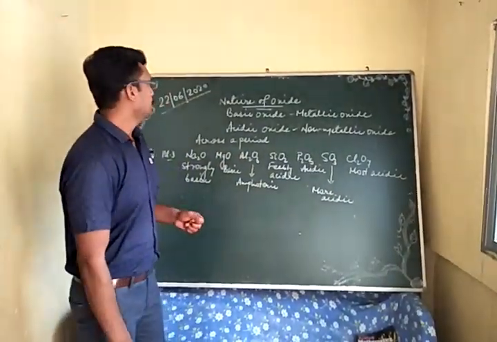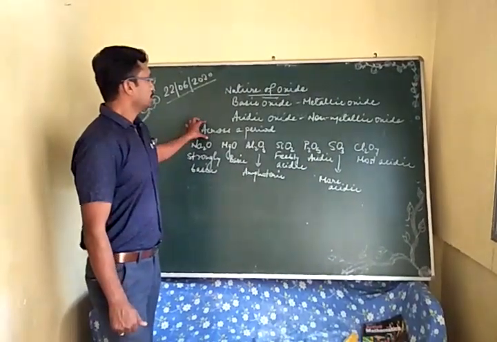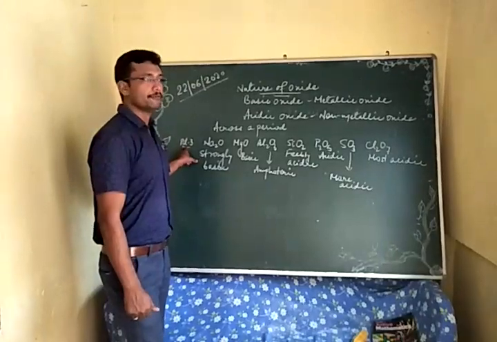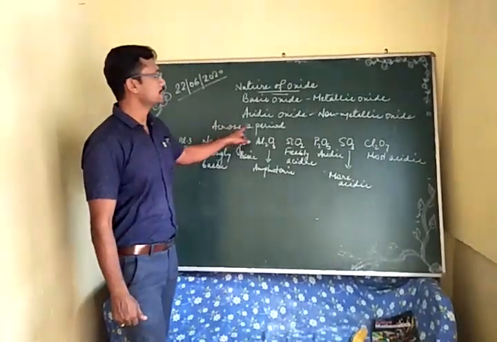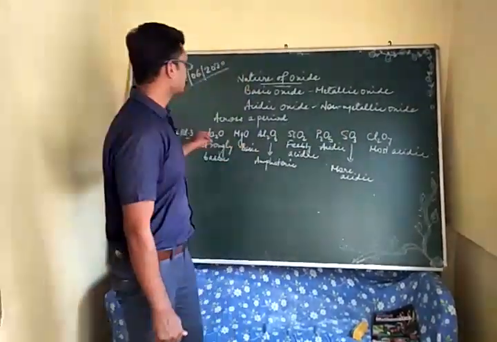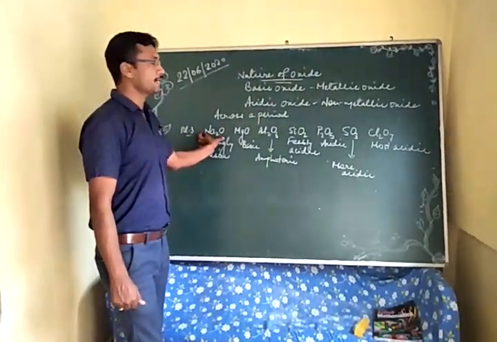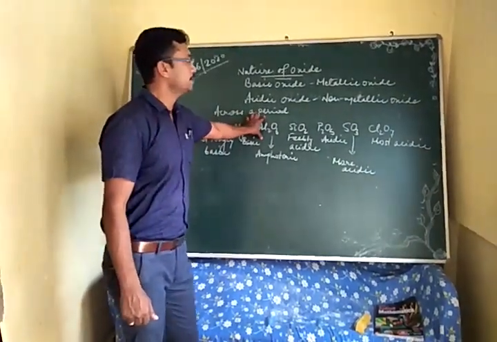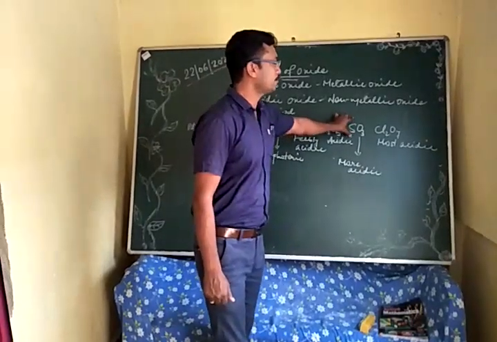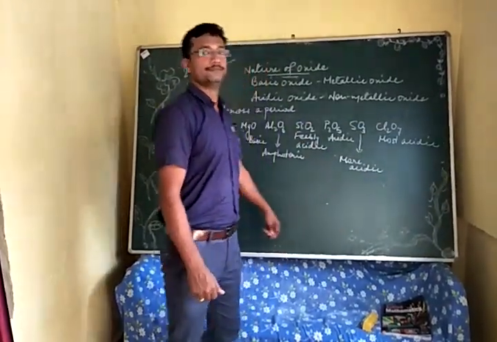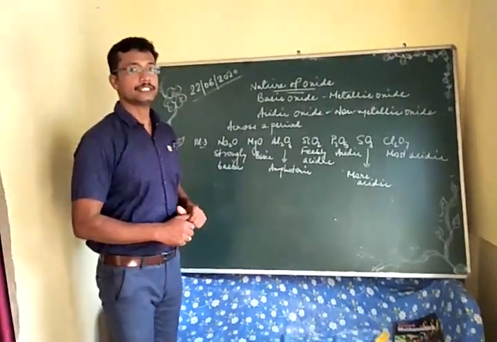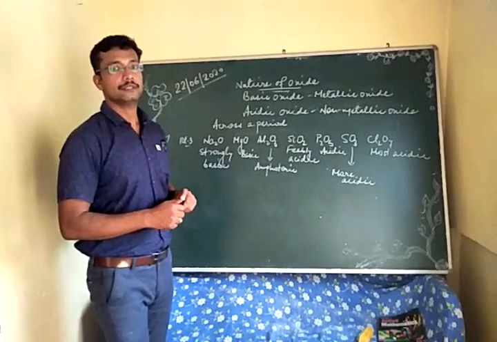I have taken period number 3, where the elements are sodium, magnesium, aluminium, silicon, phosphorus, sulfur and chlorine, and their oxides will be sodium oxide, magnesium oxide, aluminium oxide, silicon dioxide, phosphorus pentoxide, sulfur trioxide and chlorine oxide. So these are the different oxides we have. Let us see how the nature of these oxides changes.